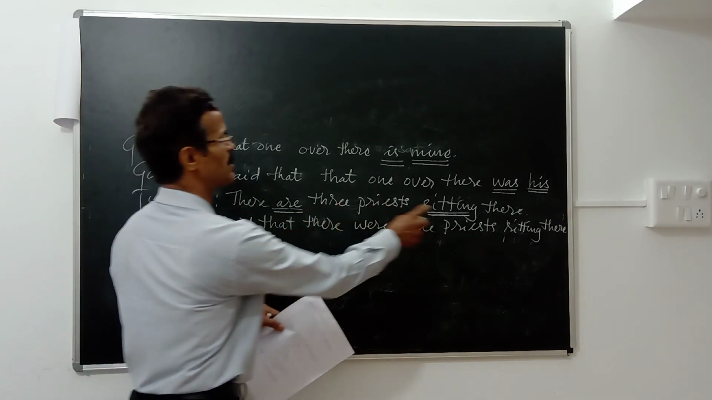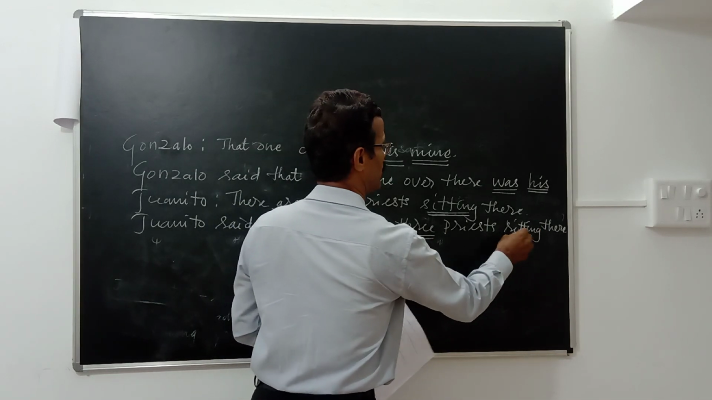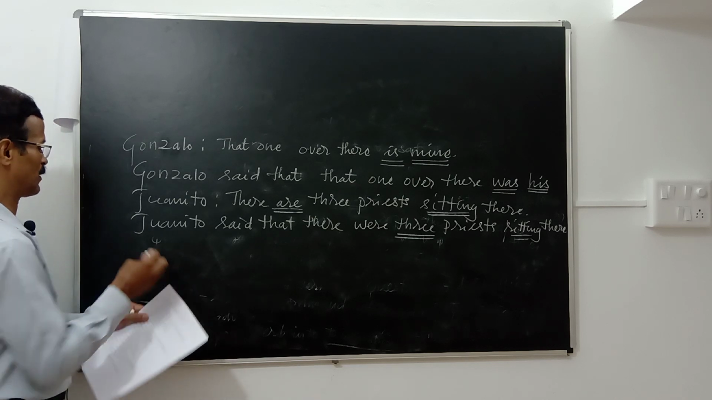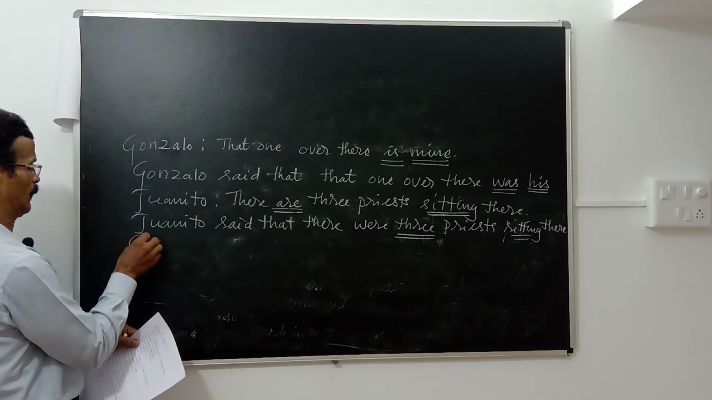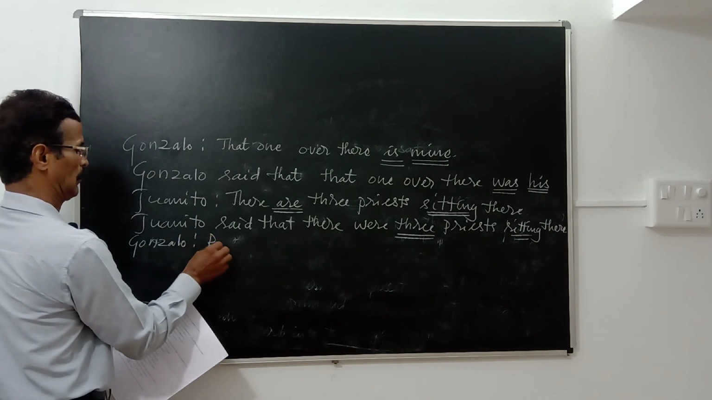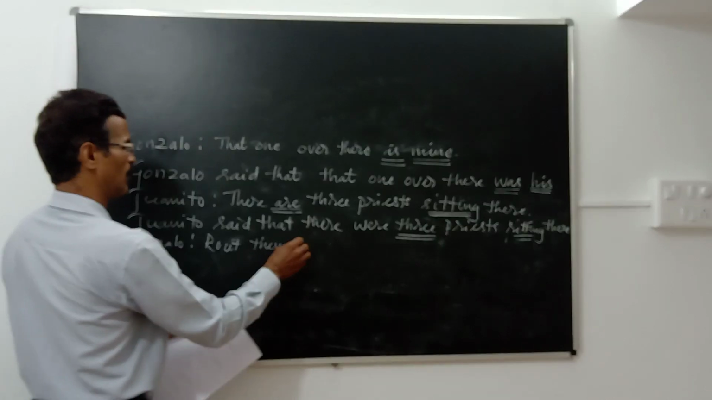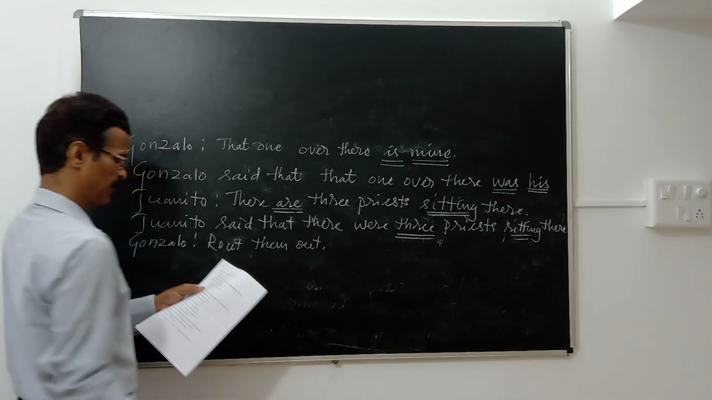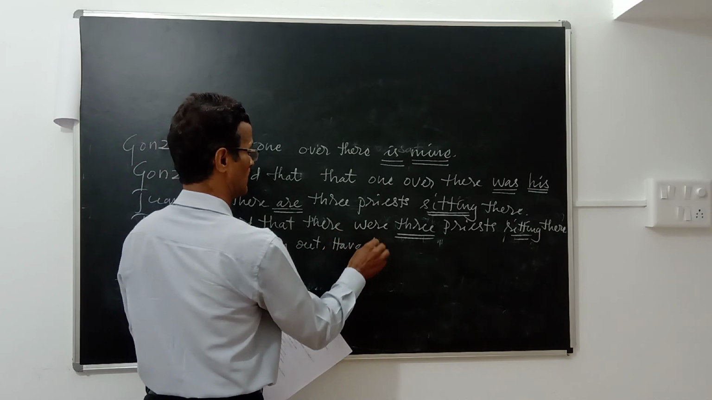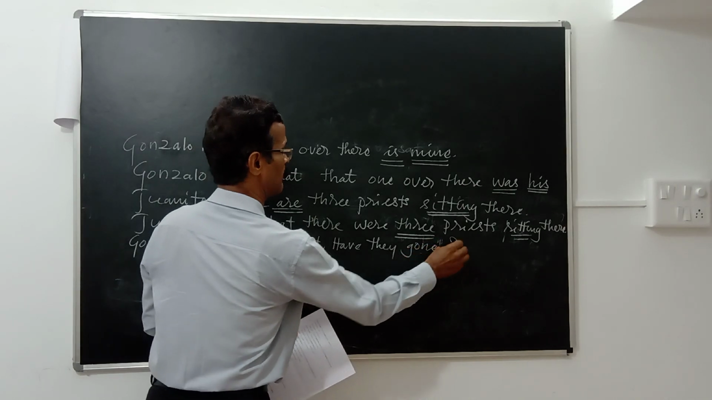So the present continuous verb becomes past continuous when you write in reported speech. I get you to the next one. Gonzalo. Look at this. Rout them out. Have they gone? Have they gone?